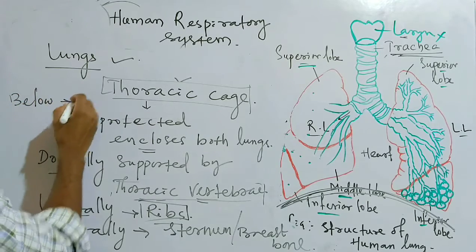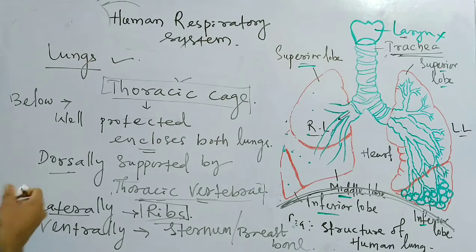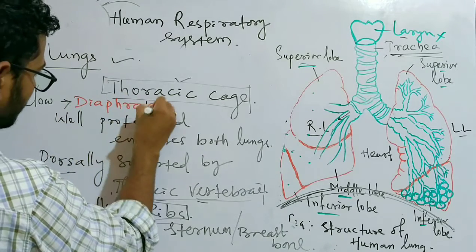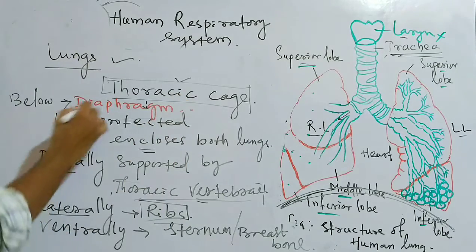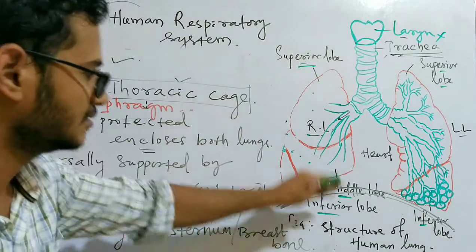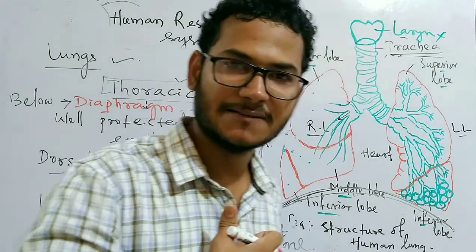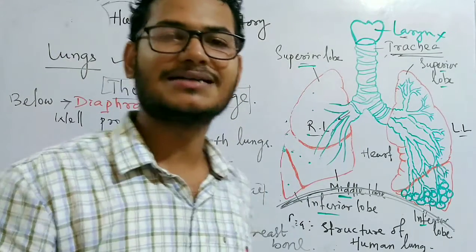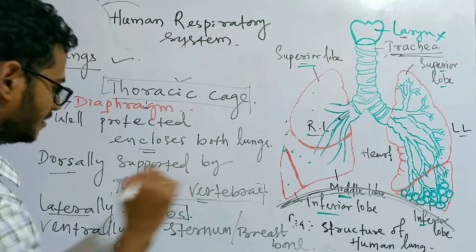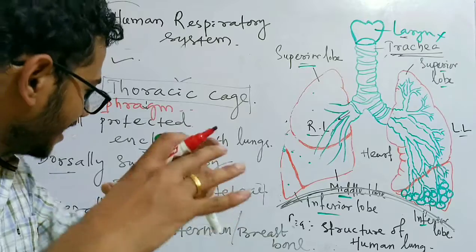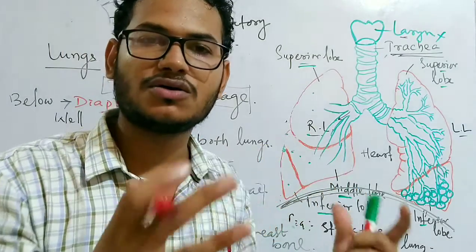Diaphragm is important because it supports below. Sternum is important, it supports ventrally. On the dorsal side there is the thoracic vertebrae, and laterally the rib bones,